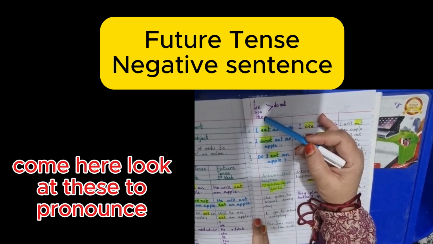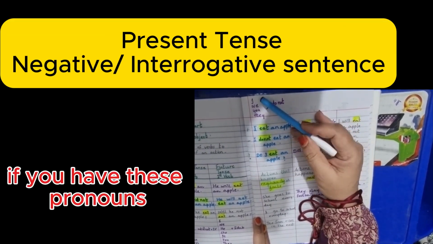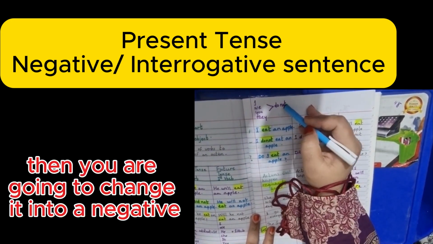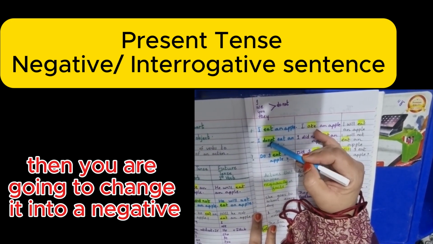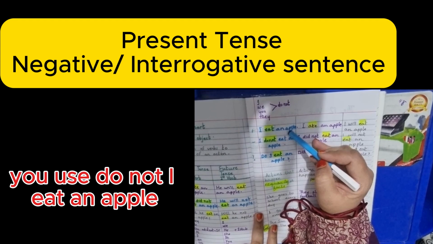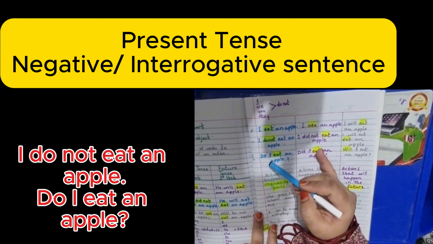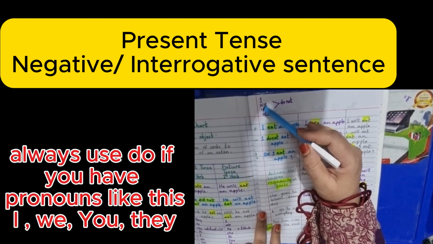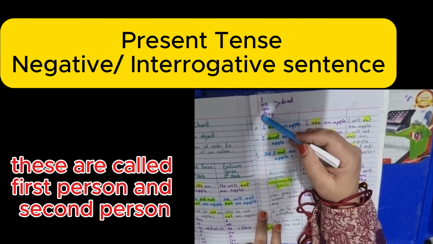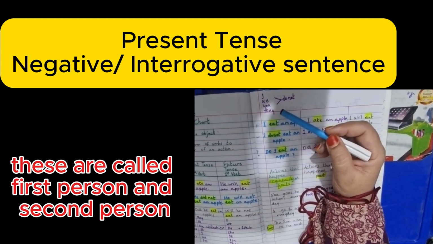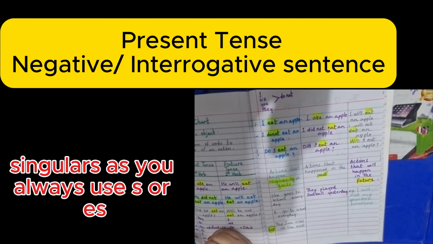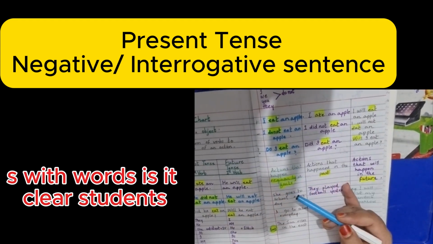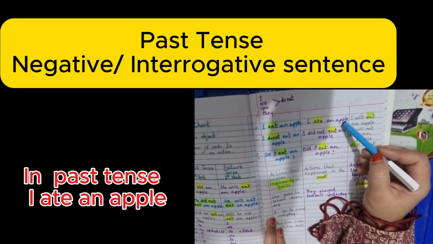Now, come here. Look at these pronouns: I, we, you, they. If you have these pronouns, when you change the sentence into negative, you use do not. I eat an apple. I do not eat an apple. Do I eat an apple? Is it clear? Always use do if you have plurals like this: I, we, you, they. These are called first and second persons. So only with third person singulars do you always use s or es with the verb. Is it clear, students?